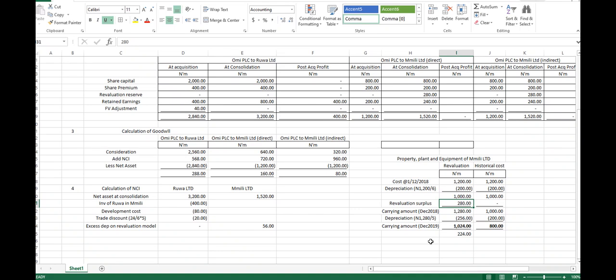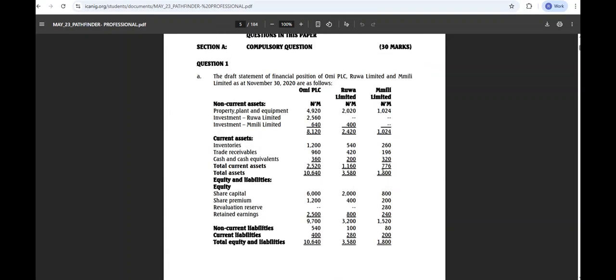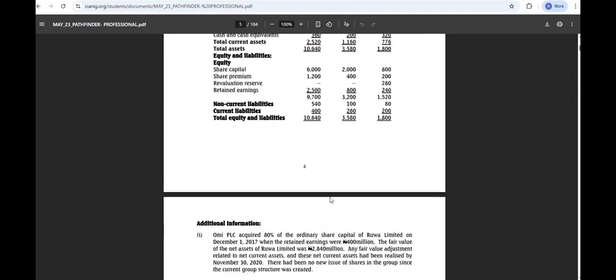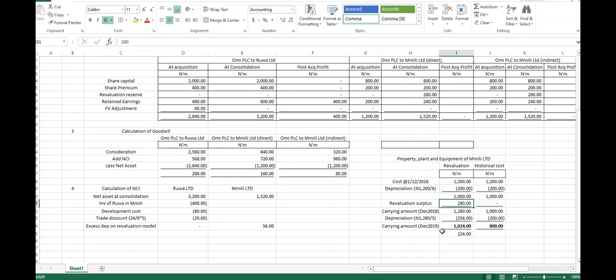Where are we taking the 280 million to? It's already included in Emily's financial position. This financial position we have here for Emily, PPE, the PPE for Emily, this 1024, you can see it's inclusive of that. This 1024 has this 280. We have to remove it.